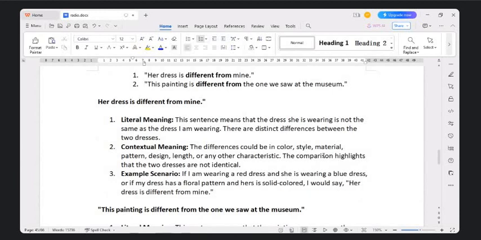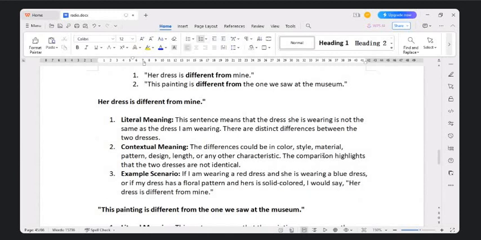If I'm wearing a red dress and she is wearing a blue dress, or if either dress has flowers in the pattern or any other solid color, I would say her dress is different. Now let's say you're wearing a simple plain red frock, and I am wearing a frock with floral designs. Yours is red, mine is blue. In what ways are both these dresses the same? In no way are these two dresses connected to each other. So you will say these dresses are different. "Her dress is different from mine."